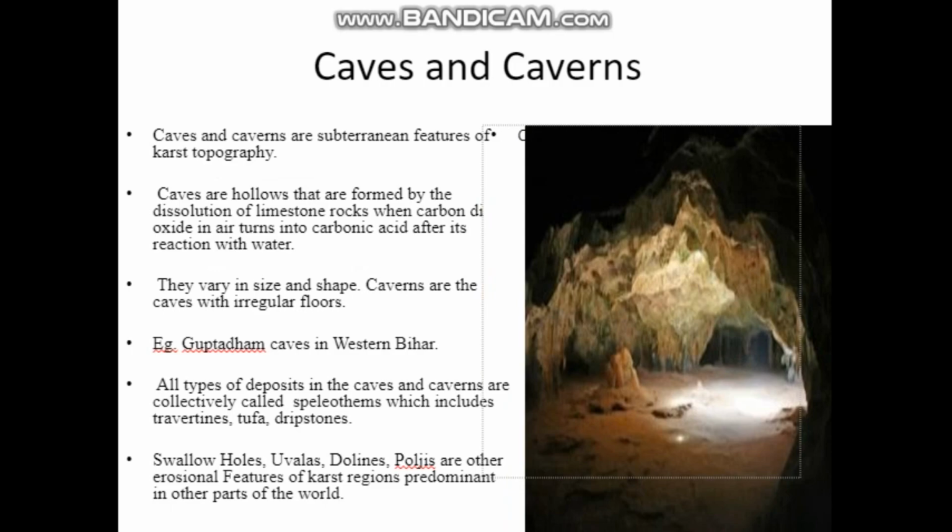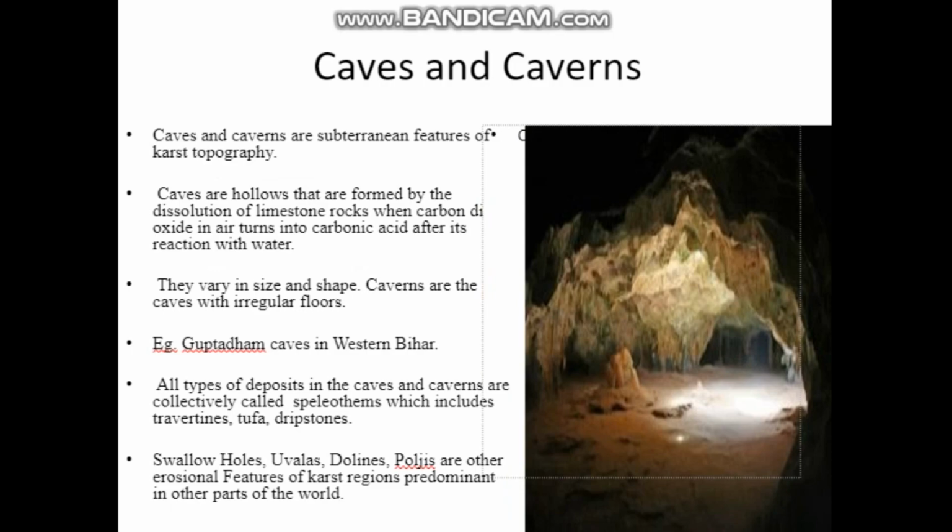These caves and caverns are also the subterranean features of karst topography. Karst topography, already we have learned about the limestone. They vary in size and shape. Caverns are the caves with irregular floors. Caves means it will be a hollow, and caverns means it will have irregular floors. Example, Gupt Dham caves in western Bihar.